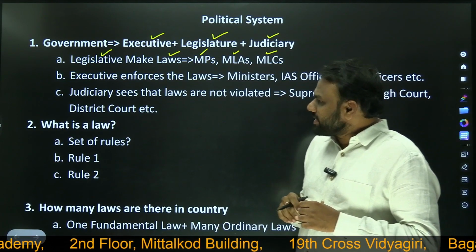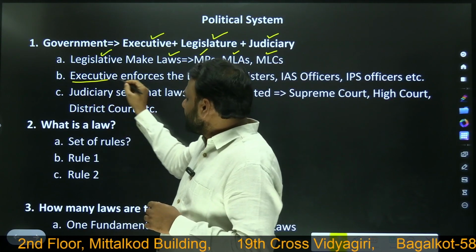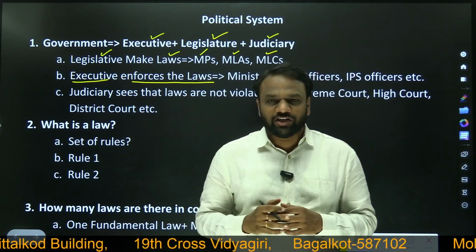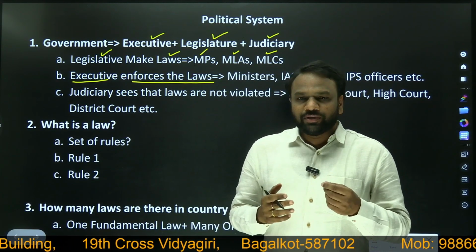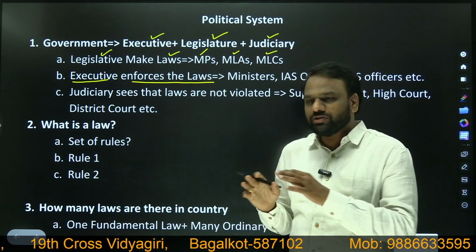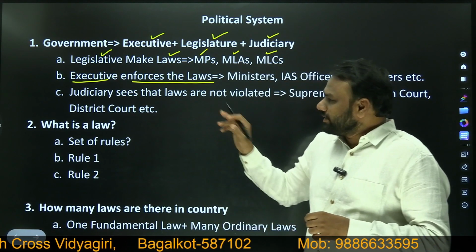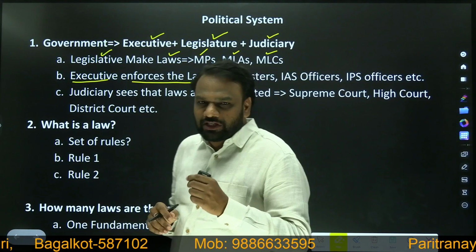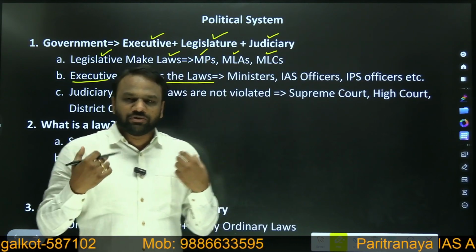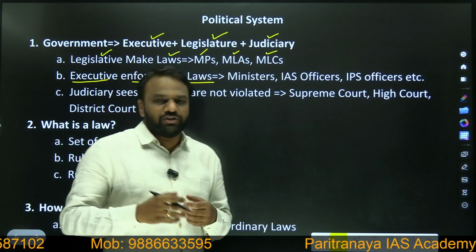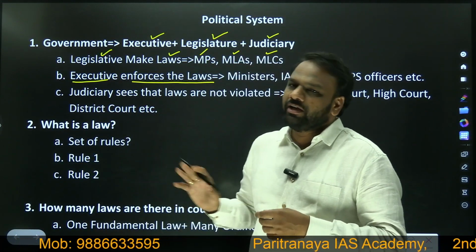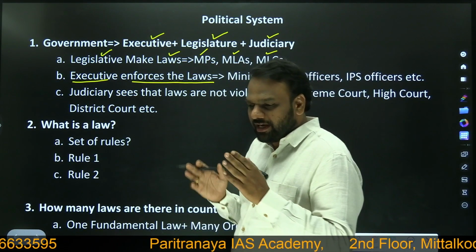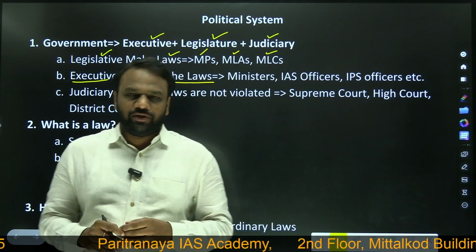Next comes the executive. The job of the executive is to enforce the laws. Whatever laws have been made by the legislature, the responsibility of the executive is to implement those laws. Next, the responsibility of the judiciary is to see that laws are being implemented properly. If someone is violating a law, the job of the judiciary is to punish the person who is responsible for violating the law. So any government consists of three main entities: legislature, executive, and judiciary.